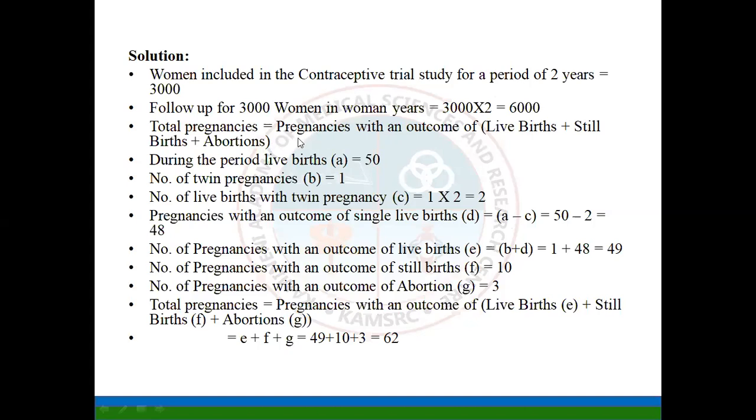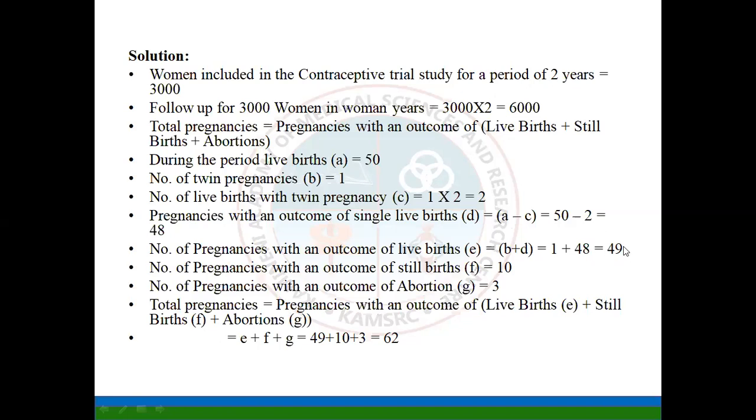The total number of pregnancies are the pregnancies with an outcome of live births, stillbirths, and abortions. We need only the number of pregnancies. The live births are 50. Among those, one is twin pregnancy, so the number of pregnancies with outcome of live births is 49, because one is twin.